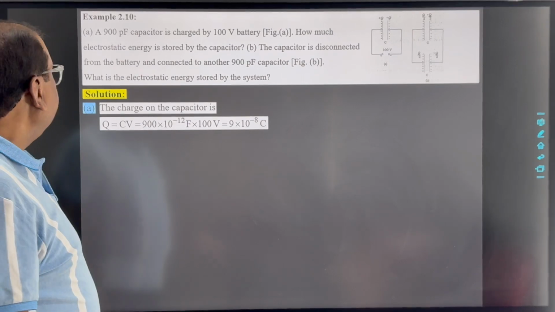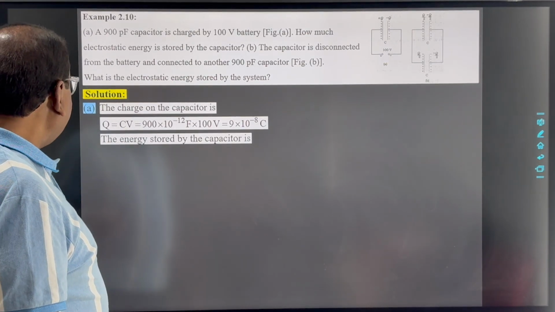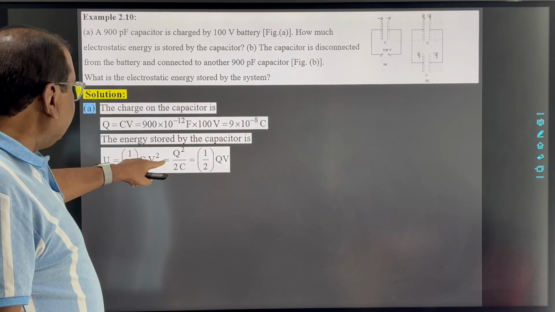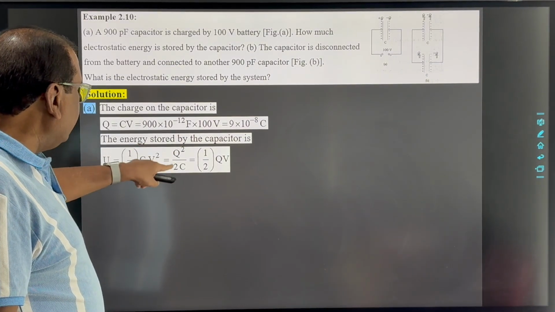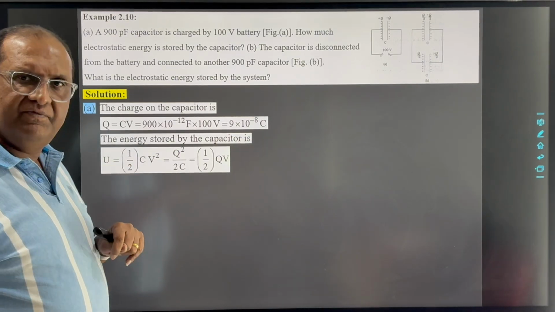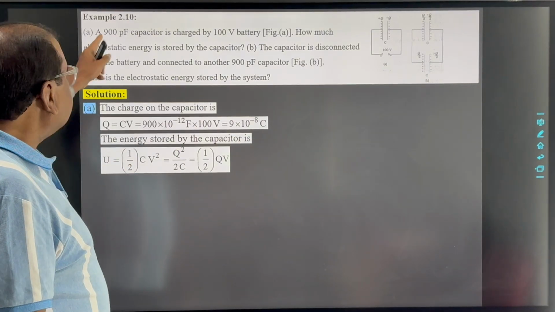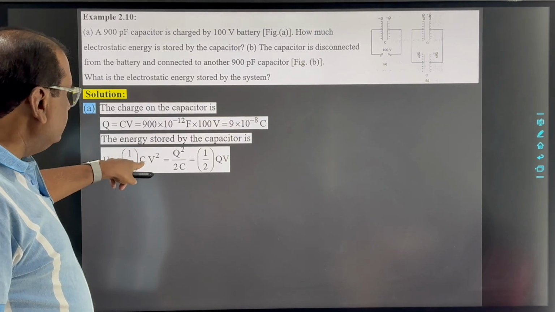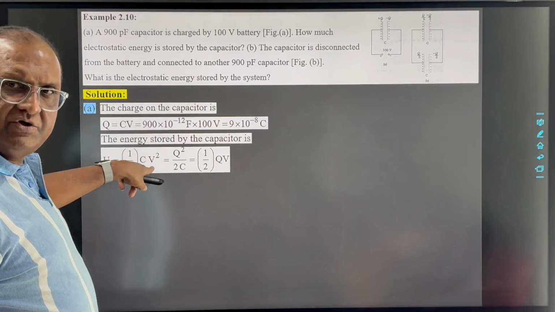U equals half CV square, or we can calculate it as Q square by 2C, or you can calculate by the equation half QV. Here C and V are directly given to you, so you can calculate by this equation also.